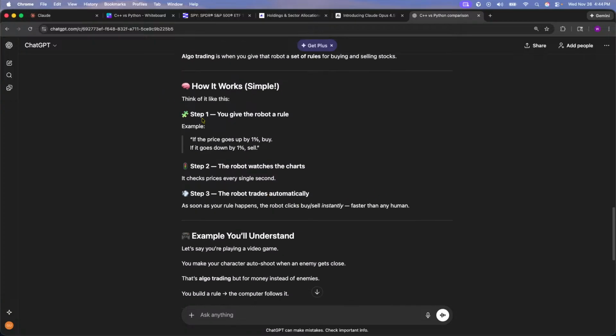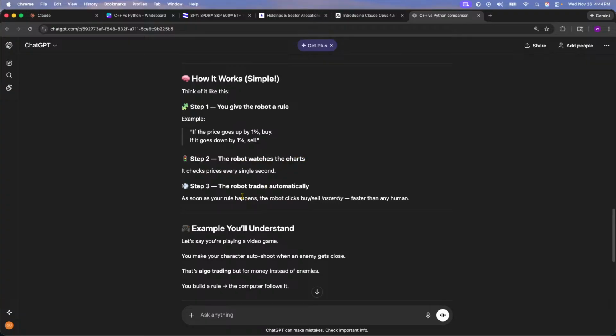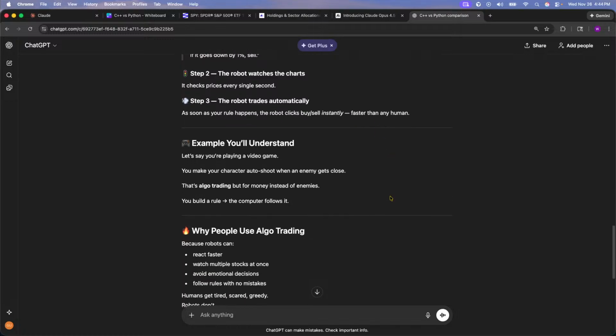So super simple. Step one, you give the bot a rule. If the price goes up by 1%, buy. If the price goes down by 1%, sell. Step two, the robot watches the charts. It checks the prices every single second. Step three, the robot trades automatically. As soon as your rule happens, the robot clicks buy and sell instantly. It's faster than a human.